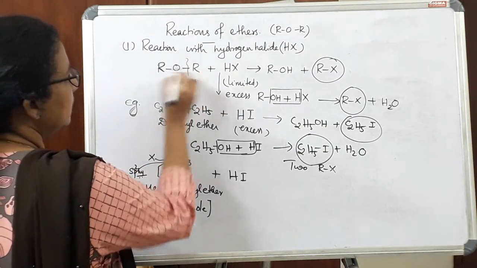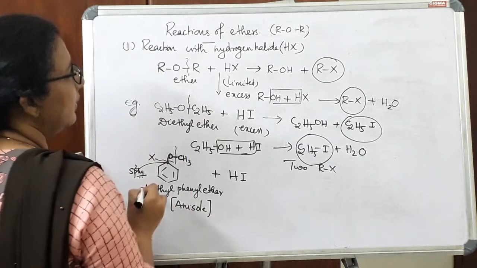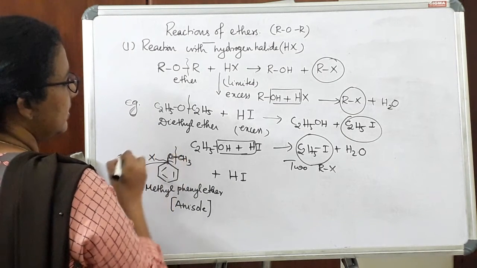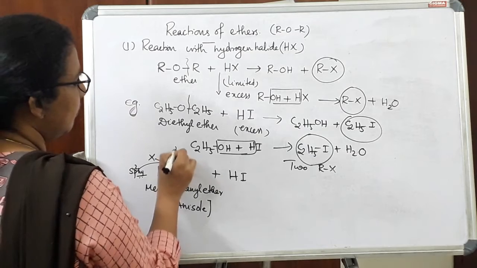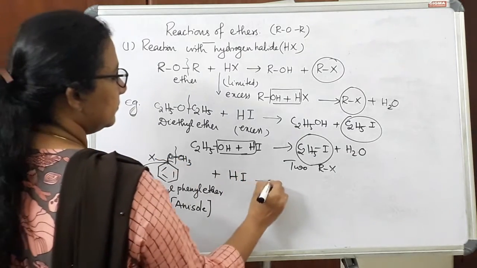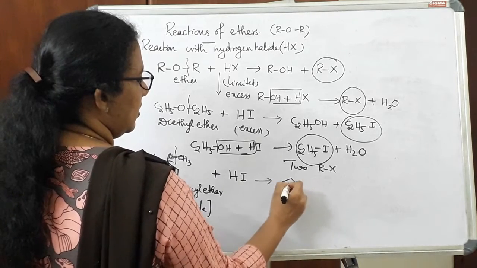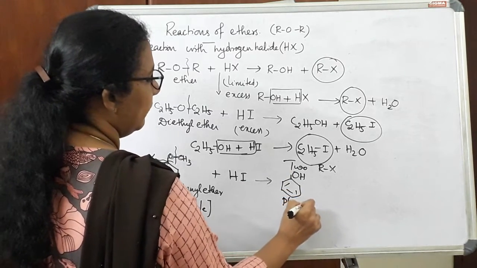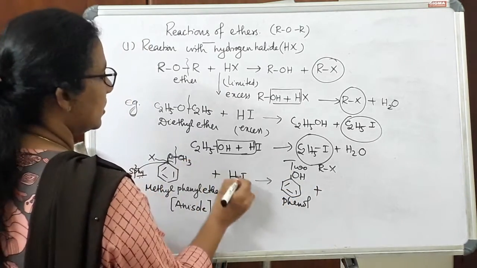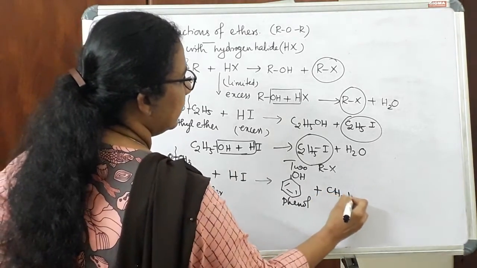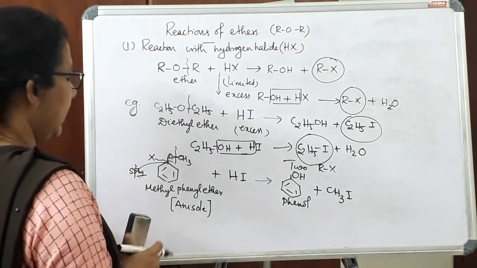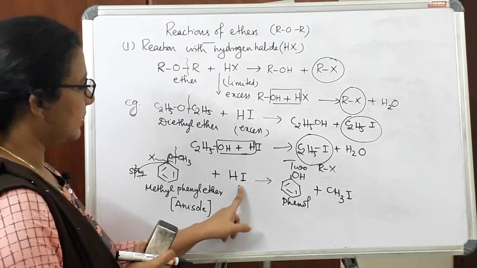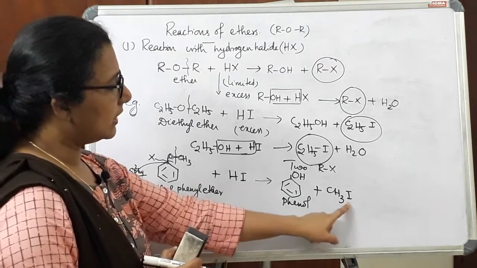In the case of two alkyl groups, any of the CO bonds will break. Here this CO bond is weaker and this CO bond is stronger. So this CO bond will break and we will get OH, so a phenol will be formed, and CH3I will be the byproduct. So this is the reaction if you are taking anisole. When anisole reacts with HI, a hydrogen halide, we will get phenol and an alkyl halide.